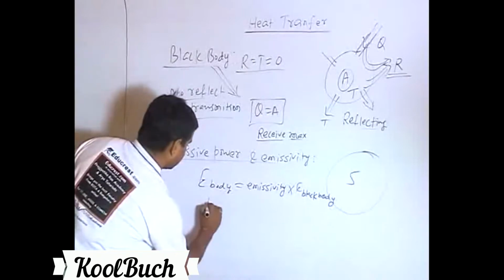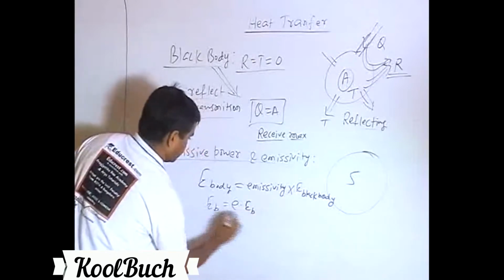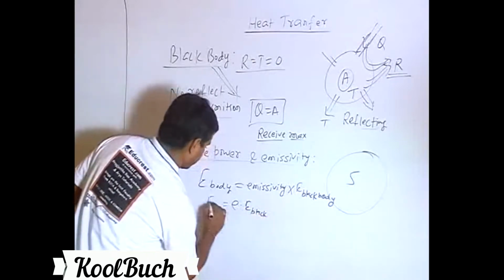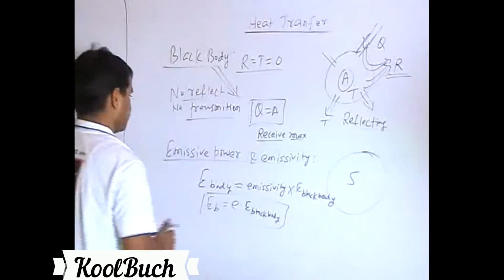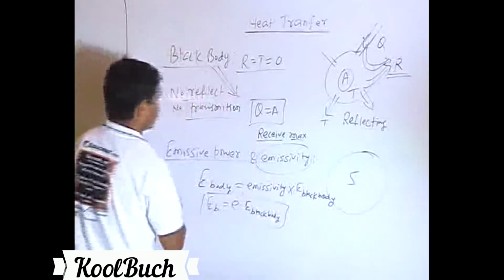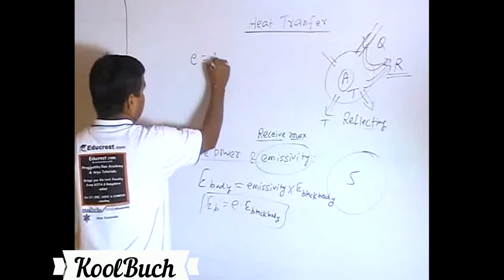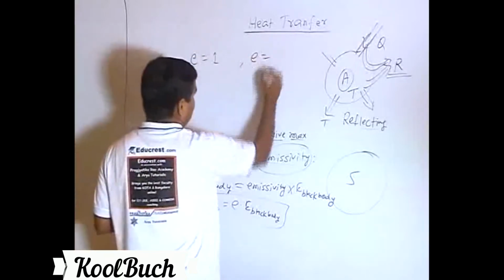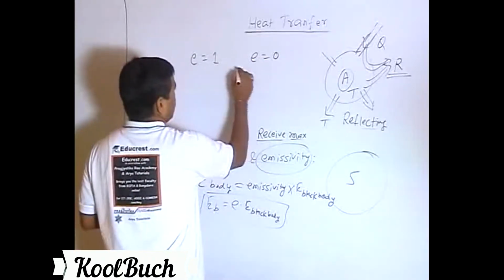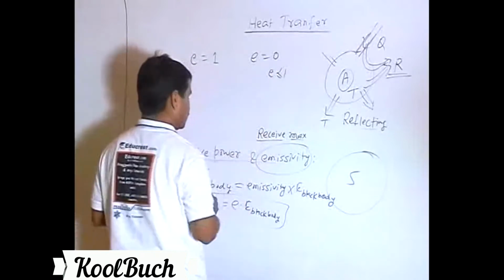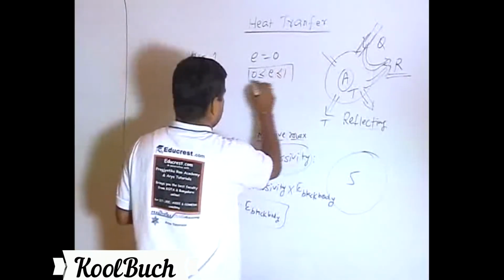So if I write E equals emissivity epsilon into E black body, looking at this, we could say that emissivity for a black body must be 1, and if a body is simply not emitting any radiation energy, it should be 0, and hence epsilon should be less than or equal to 1.